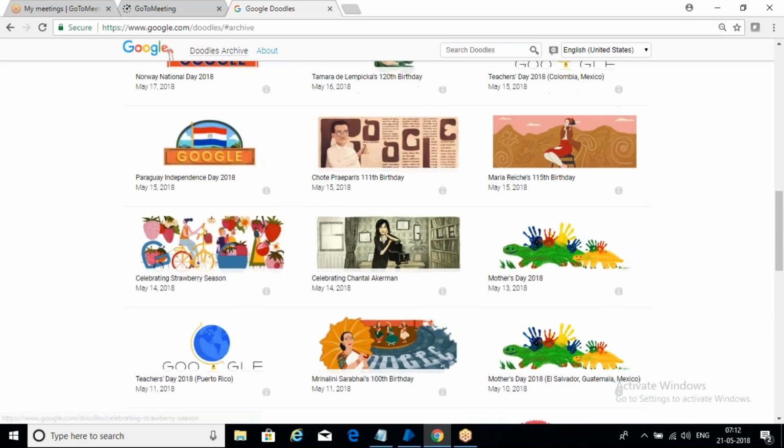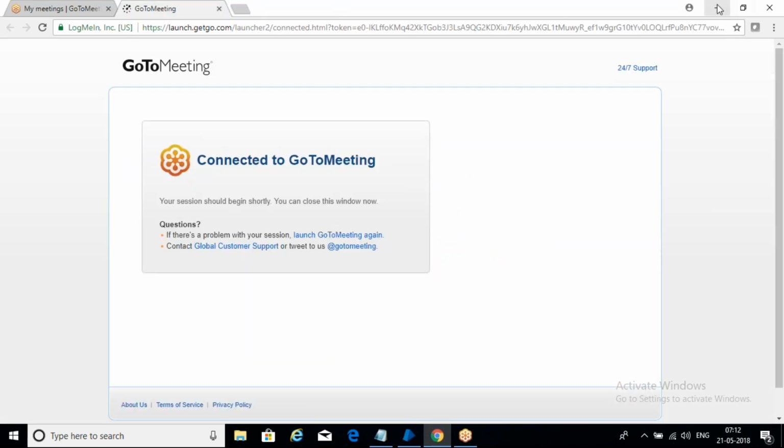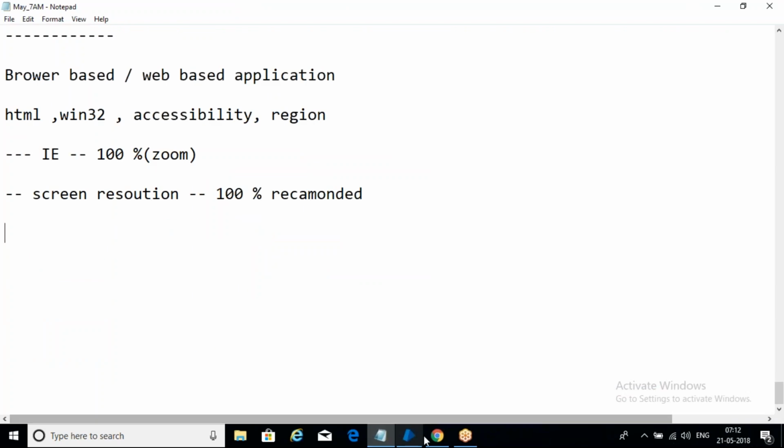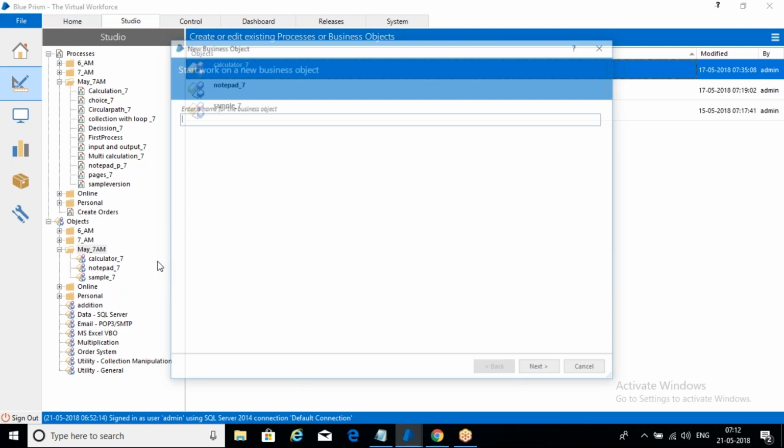So now we'll see how to work with this, how to create an application. Let me close this. Come to the application modeller, where we need to create objects. We have to create the object in Object Studio. Now go to here, right click, create an object.